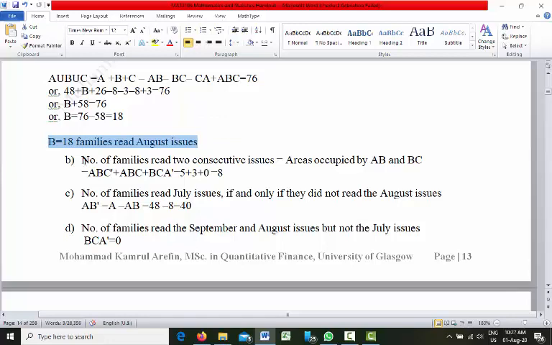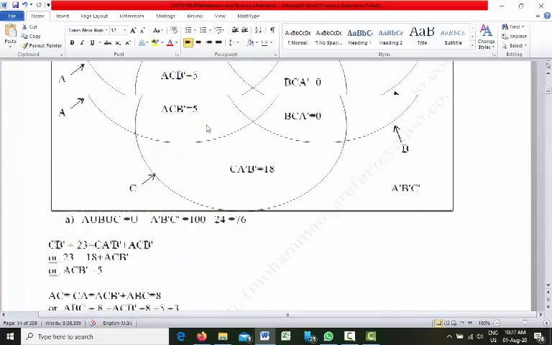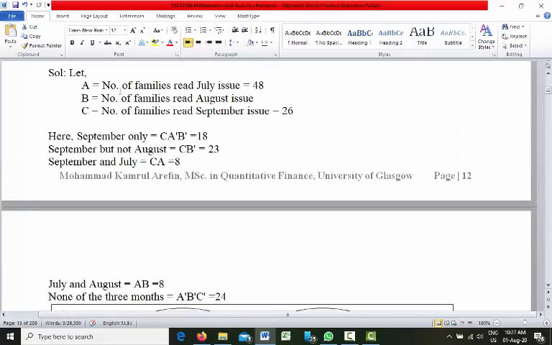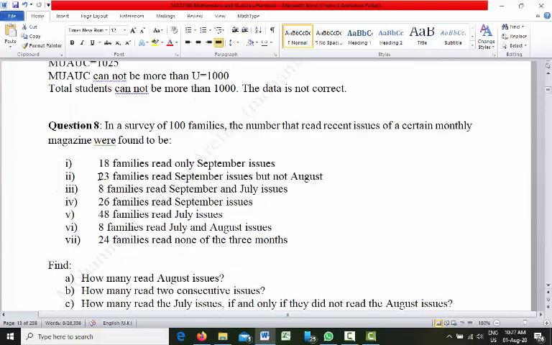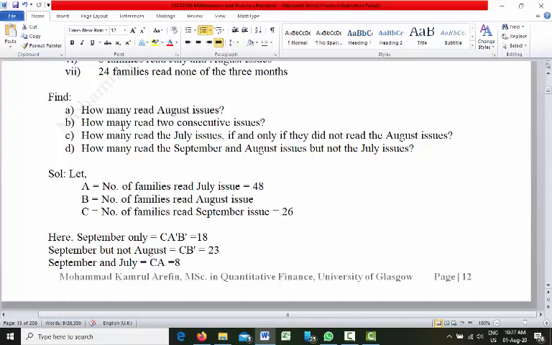Now part B. Part B is asking how many read 2 consecutive issues?